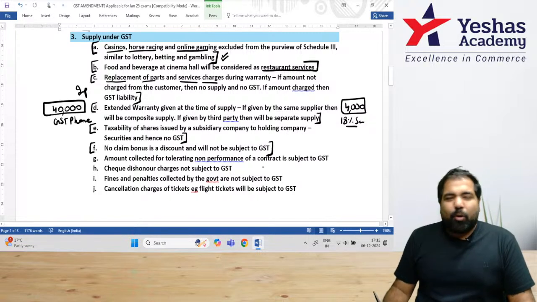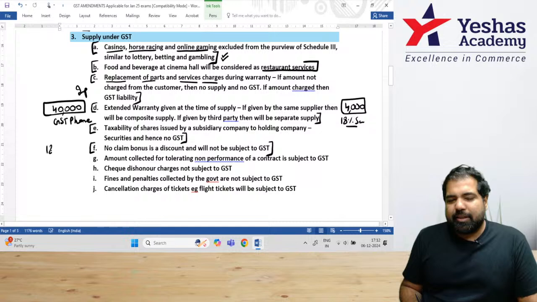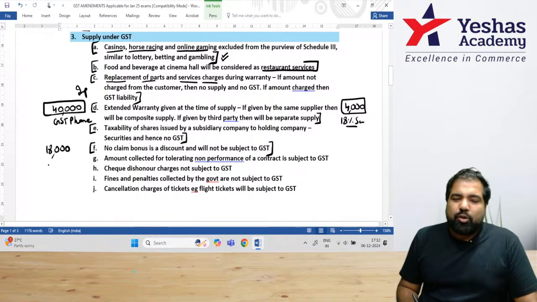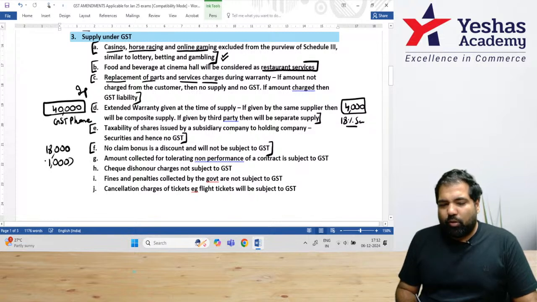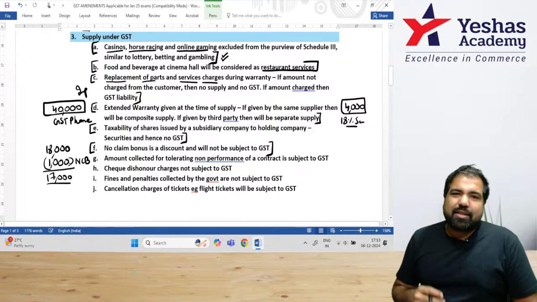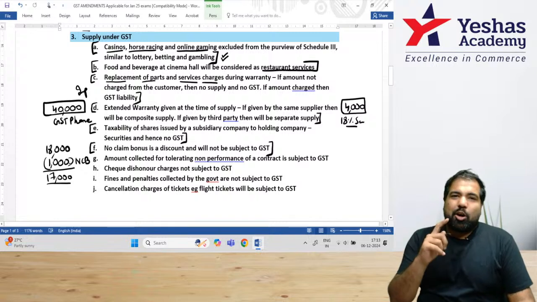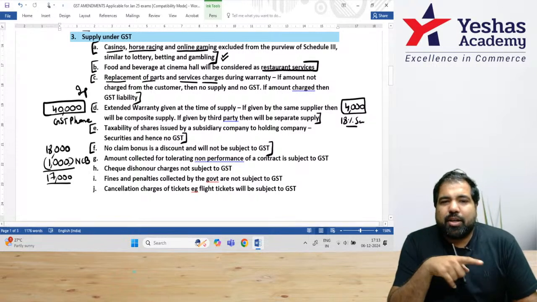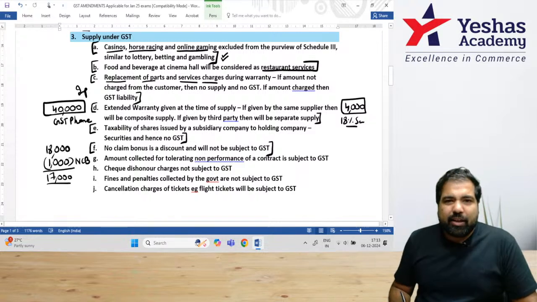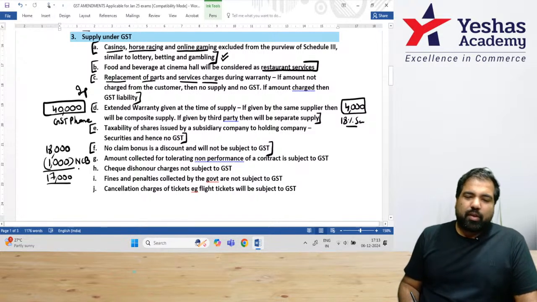Next, important but very easy. You took an insurance policy and the premium is 18,000 rupees. But the last few years you have not made any claim. So they are giving you a discount of 1,000 rupees and they call this discount a no claim bonus. So on which will be GST applicable? Obviously on 17,000. That means a no claim bonus is like a small discount. And you know the government's philosophy. If the insurance company does not make money, even the government does not want GST. So on this 1,000 rupees, it's like any other discount which can be minus.